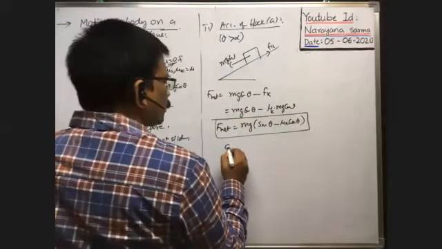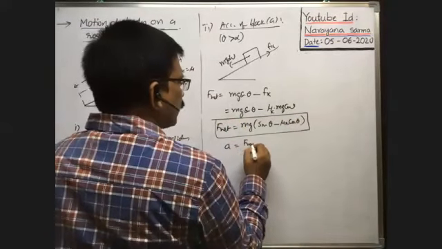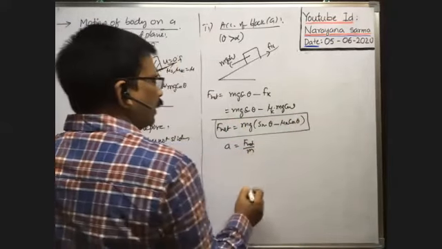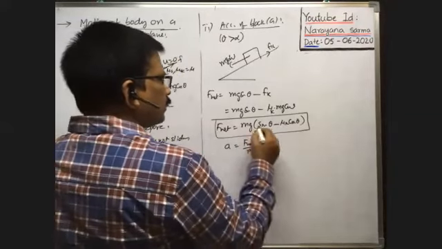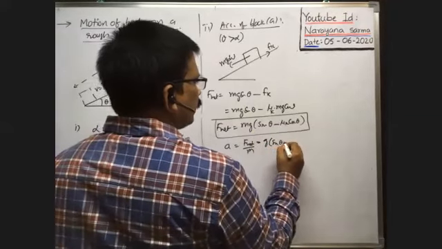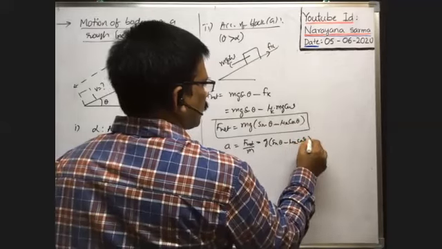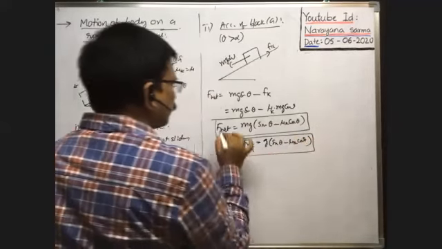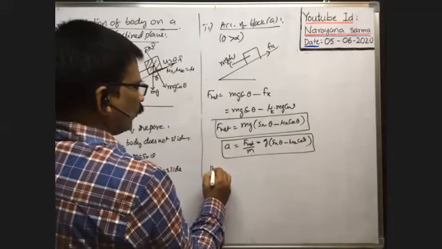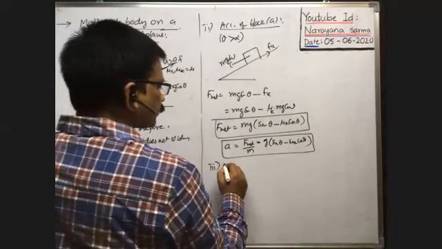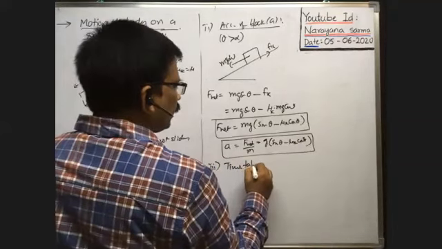Acceleration is the net force acting on the block along the inclined plane downwards divided by mass. F net by m is g times sin theta minus mu k cos theta. This is the formula for acceleration. Okay, next, the third one. What is the formula for time taken to reach the bottom?